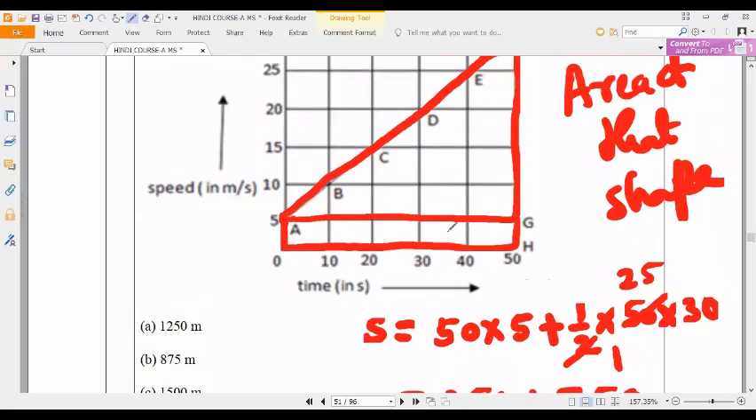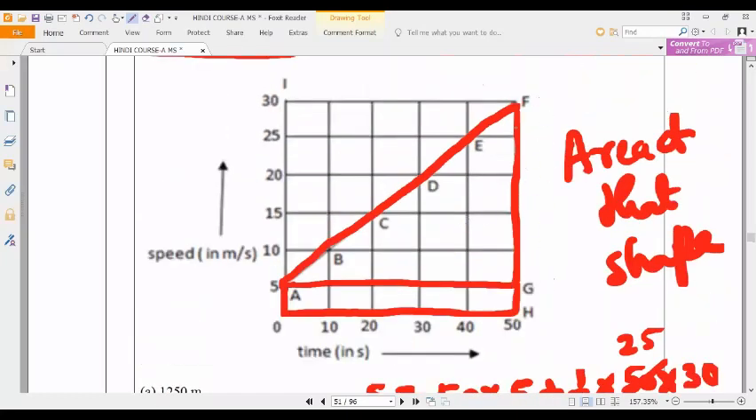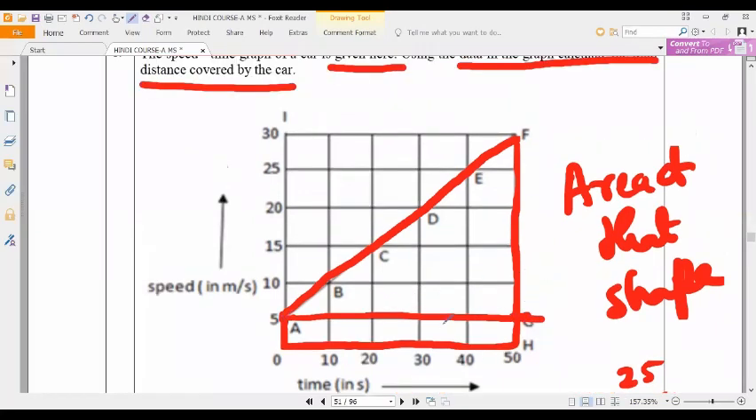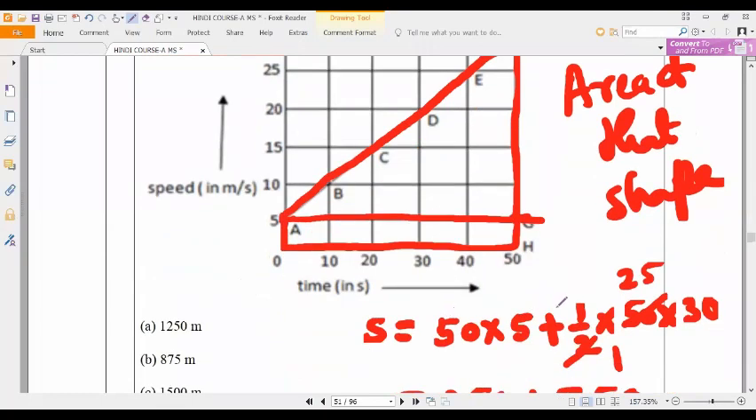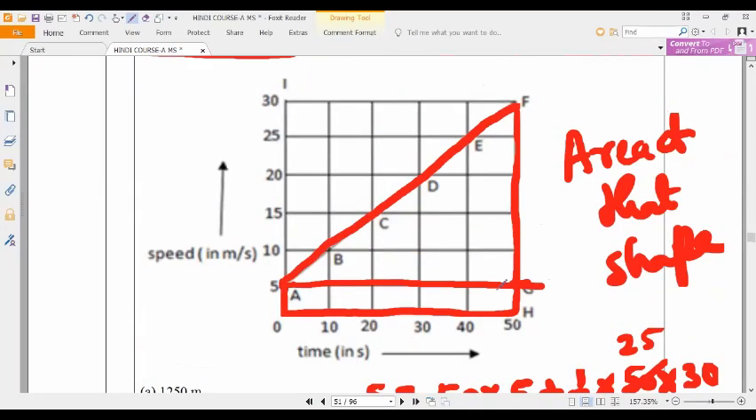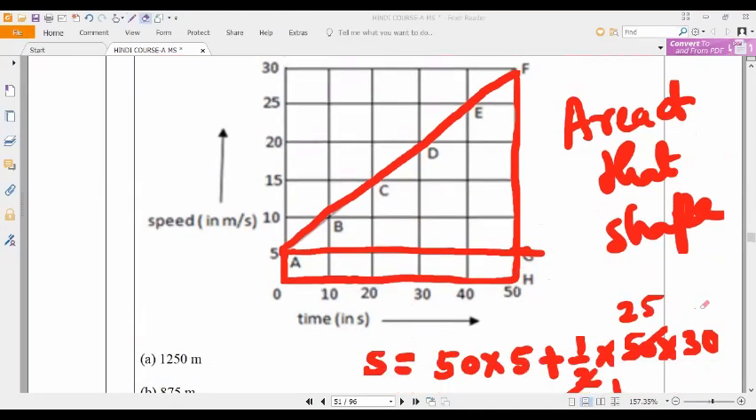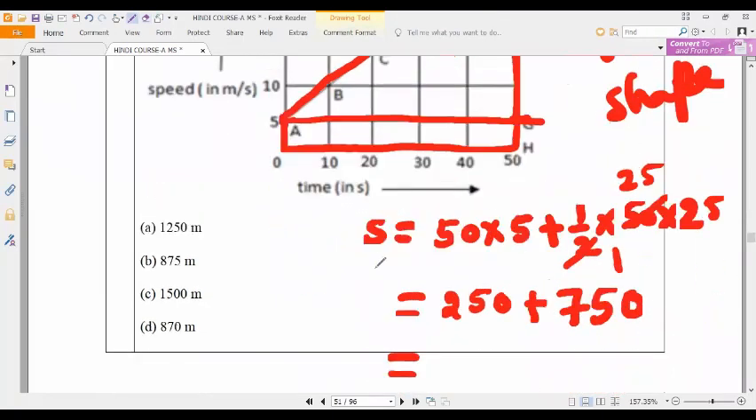You can check the height of the trapezium. Height is how much? Height is here, you can check it. Height is not 30, height is 25 only. Then 25 into 25 is 625. Correct, guys? So 625 is the correct answer.